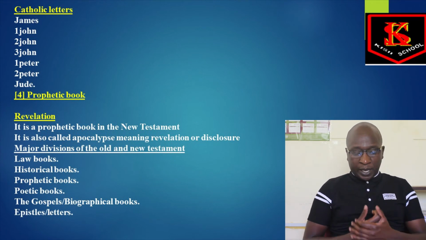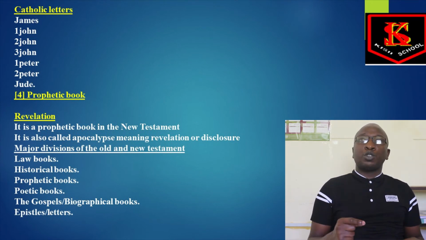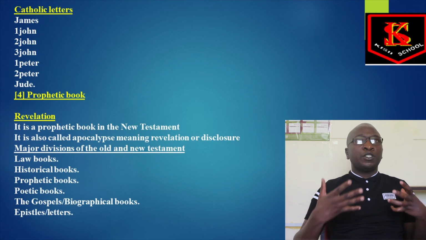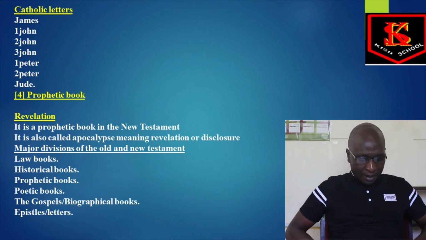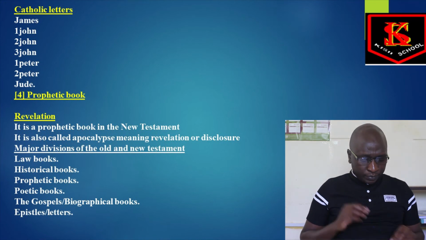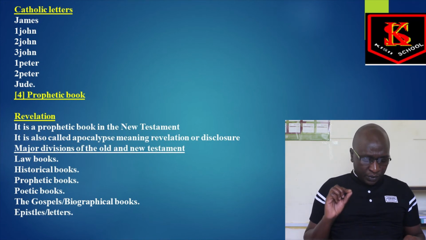It's also called Apocalypse, meaning revelation or disclosure. It gives disclosure. John is able to see what is happening or what will happen in the end times. So those are the major divisions of the New Testament.